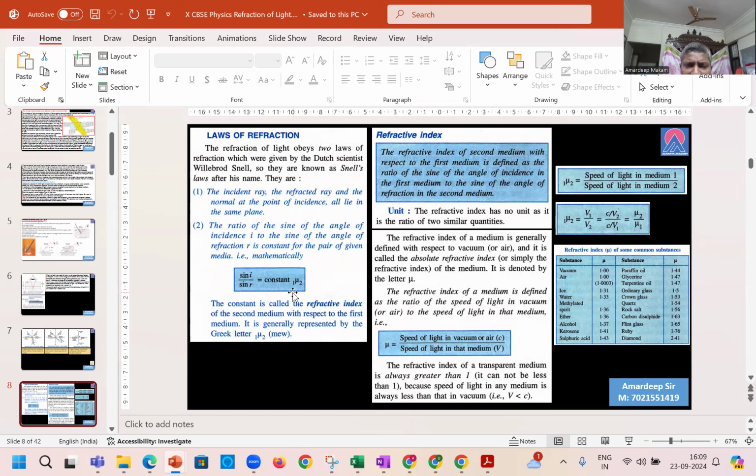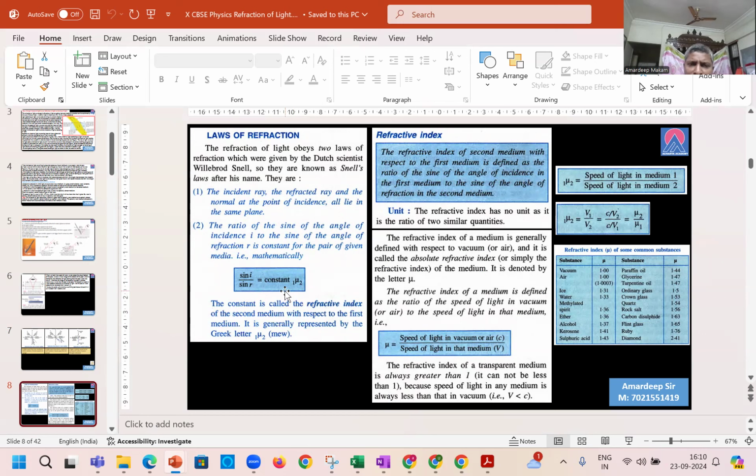Now, this is the way we write it: 1 mu 2. Mu is the refractive index. 1 mu 2 means when light is traveling from medium 1 to medium 2, the refractive index of medium 2 with respect to 1. This is how you read it. So the definition goes, the refractive index of the second medium with respect to the first medium is defined as the ratio of the sine of the angle of incidence.